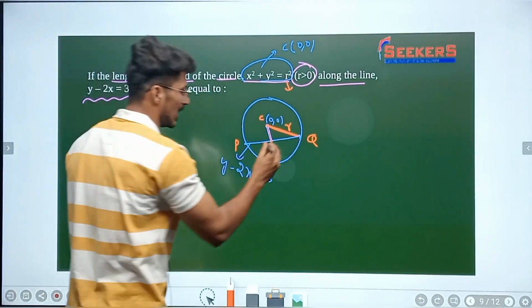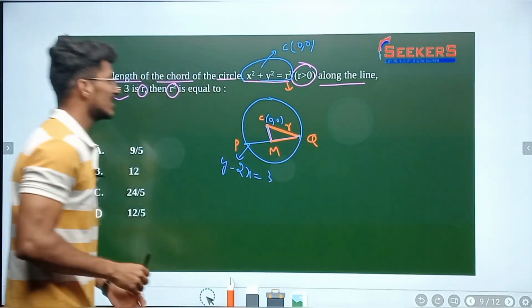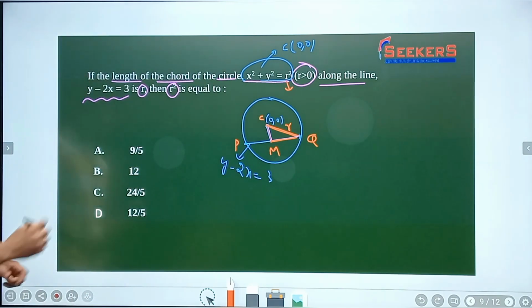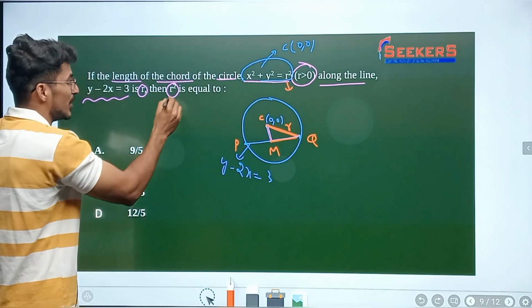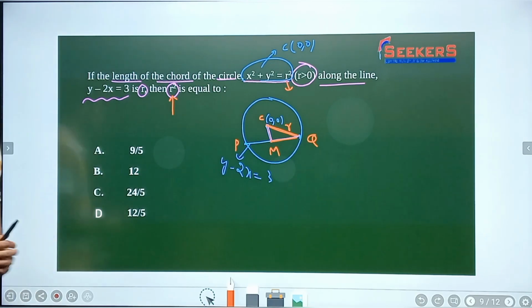Now I just need to know one more point here. What we need to find out here, tell me. What we need to find out? We need to find out r square value.